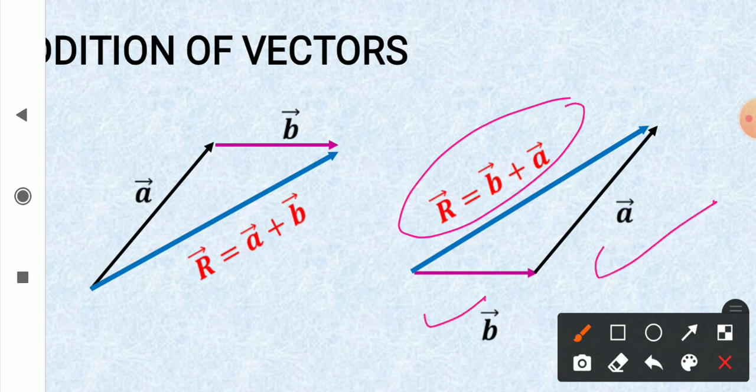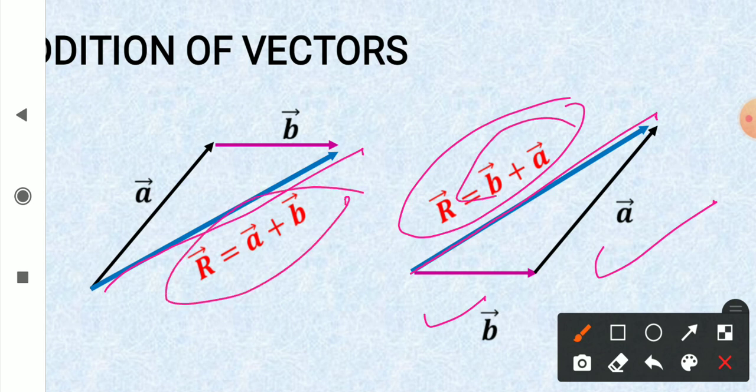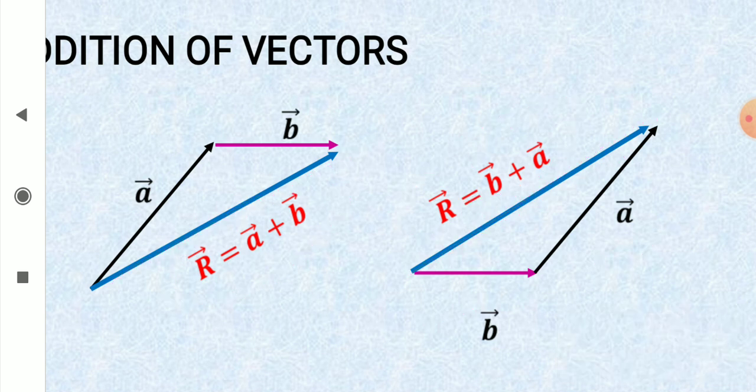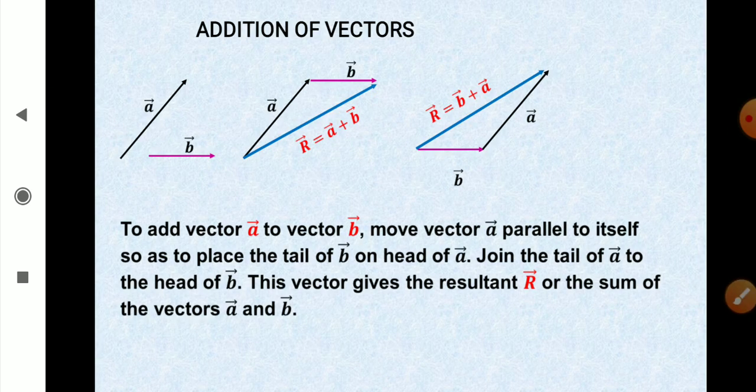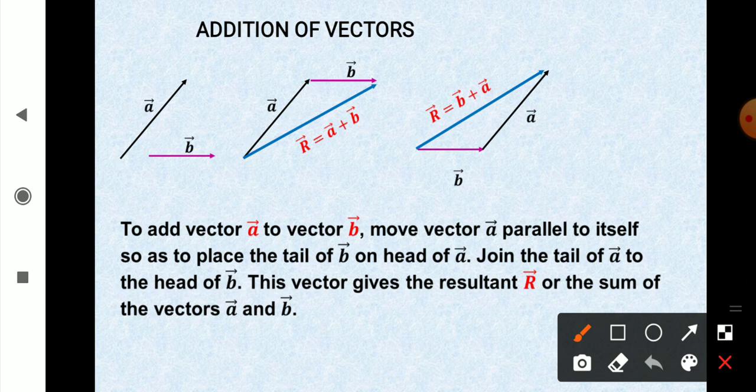And further you can see that this vector and this vector, they are parallel and they have same length. This was vector A plus B and this is vector B plus A. That means these two vectors, the sums, are equal. Change of sequence does not make any difference in the sum. So the method is the same as I have already explained.